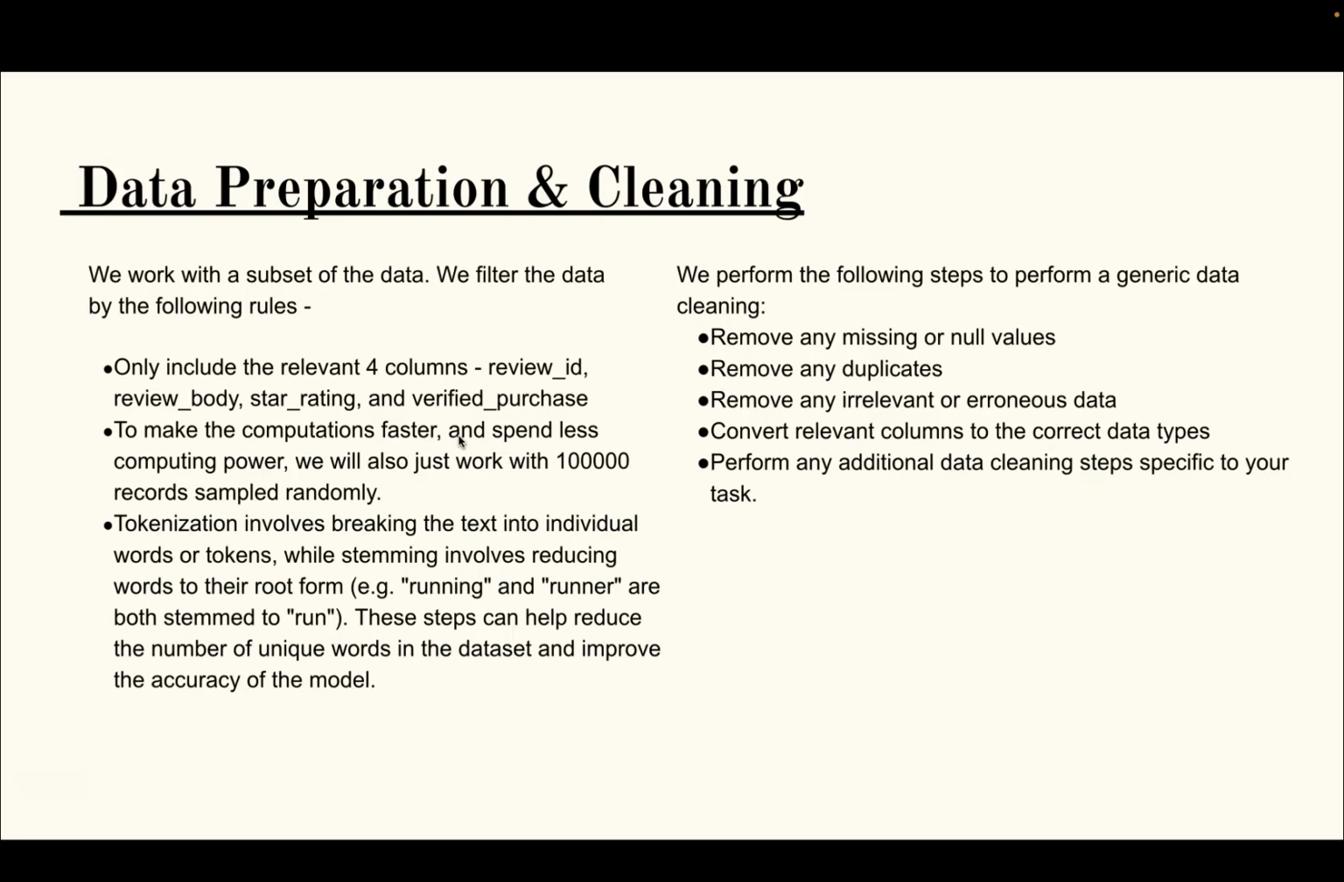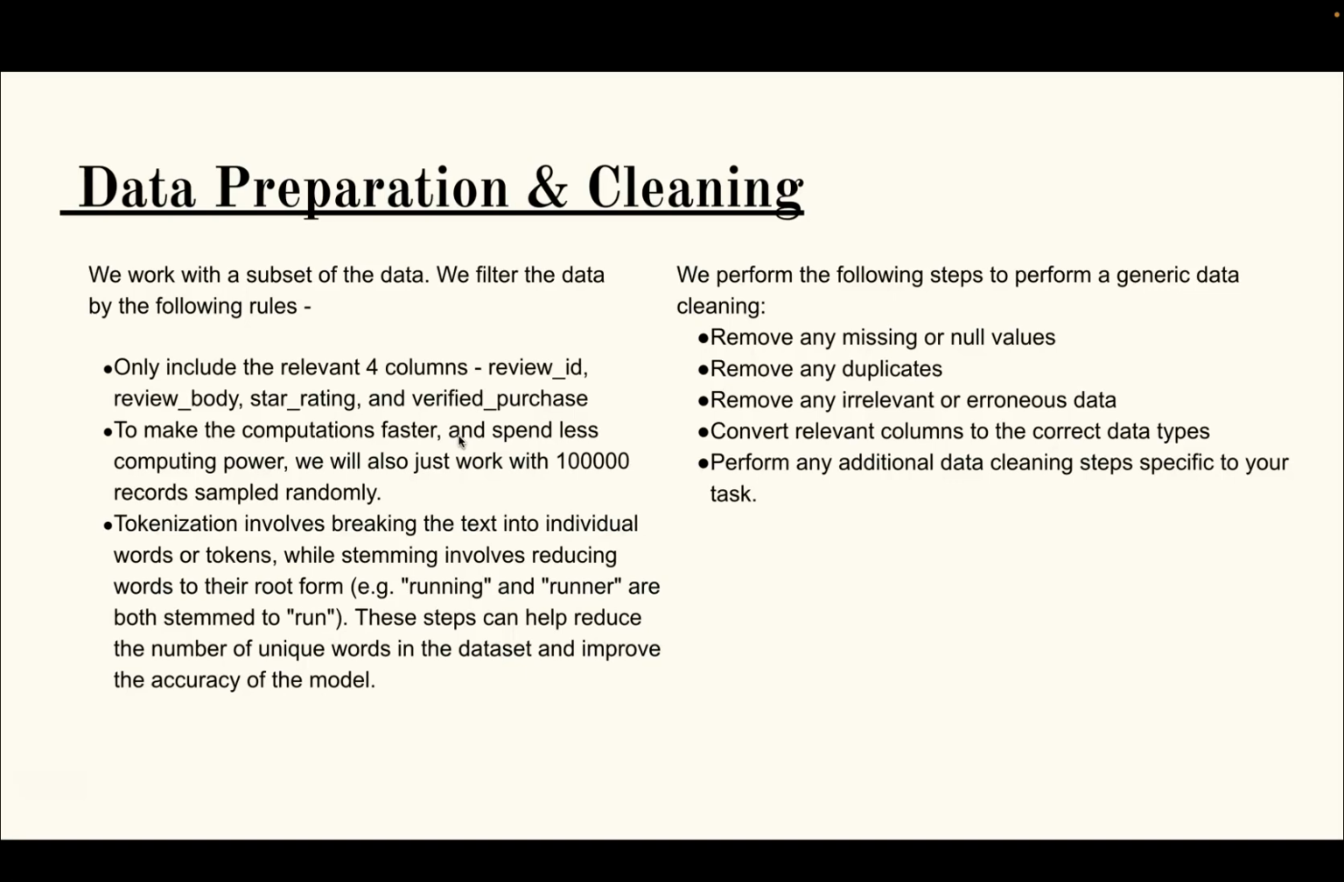And finally, we also work with tokenization and stemming the reviews. So tokenization involves breaking the text into individual words or tokens, while stemming is reducing them to their root form. And these steps can help us improve the number of unique words in the dataset and therefore increase the accuracy.